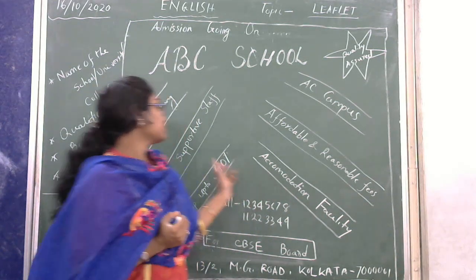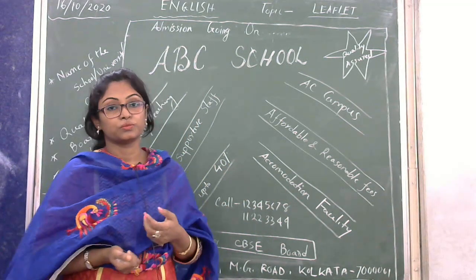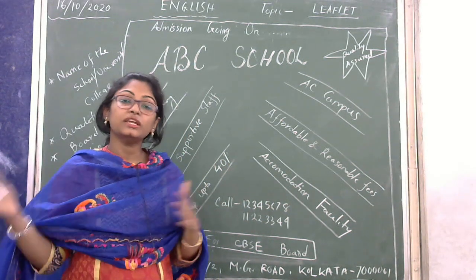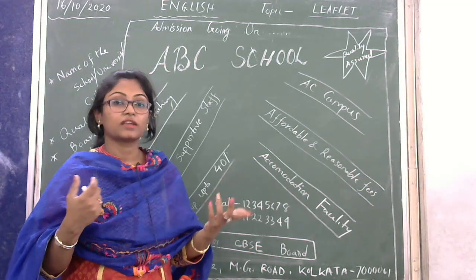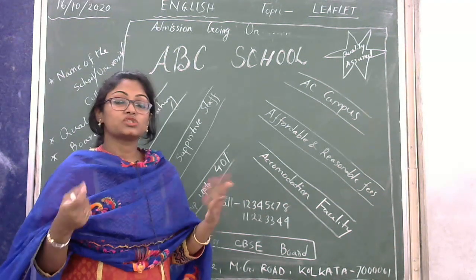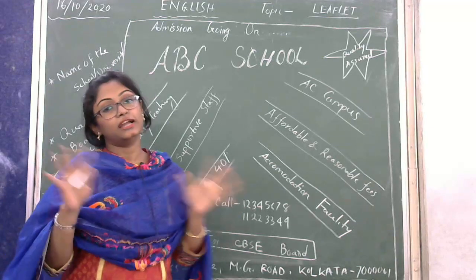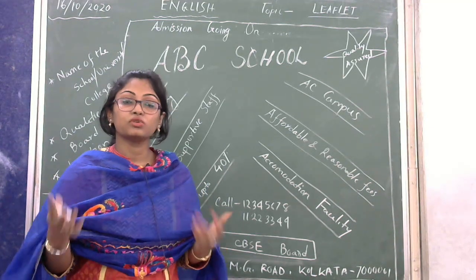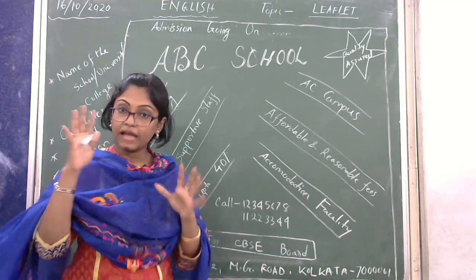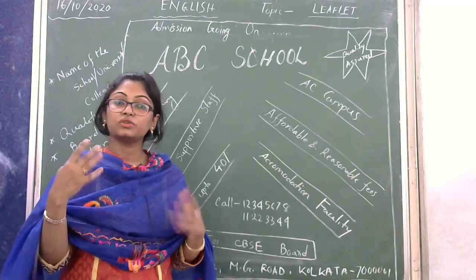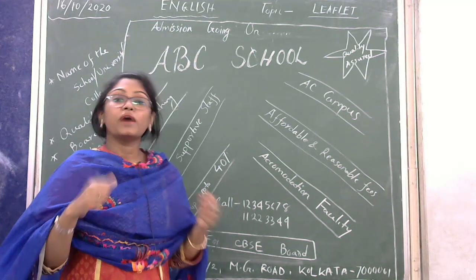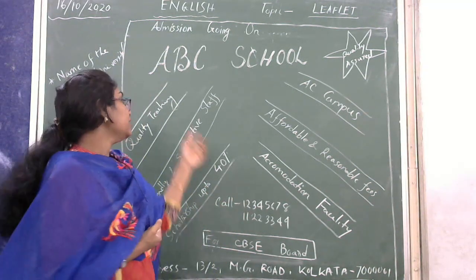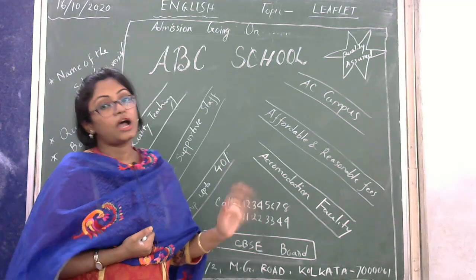Suppose instead of scholarship, you write smart classroom. So the school is offering the students smart classrooms. Okay. So they are using the projector and other things to take the class, to draw more attention of the students. The students will learn more. So smart classroom, that is the quality. So at any point you can write it down, up to you.